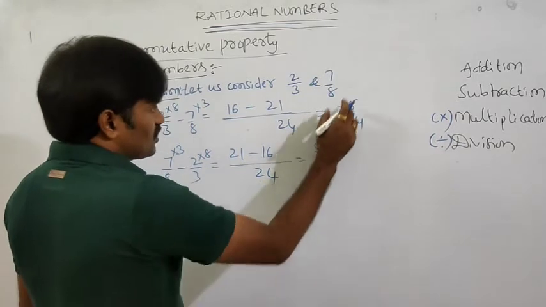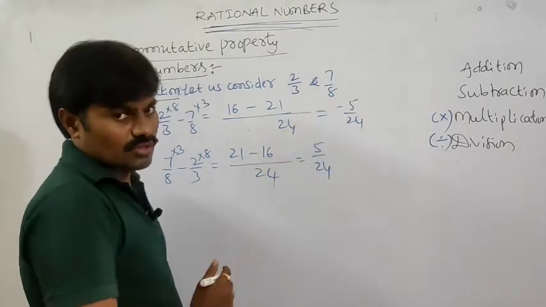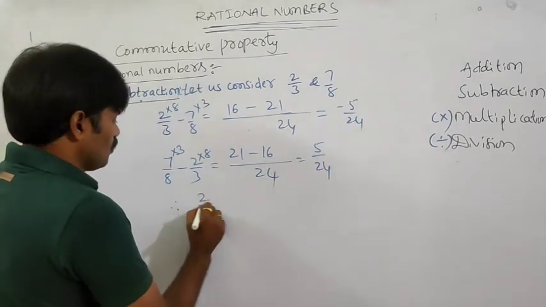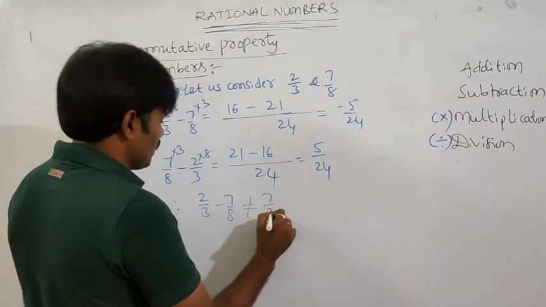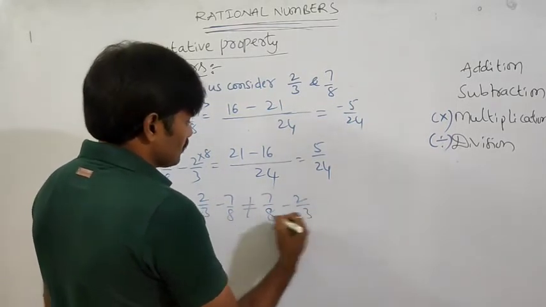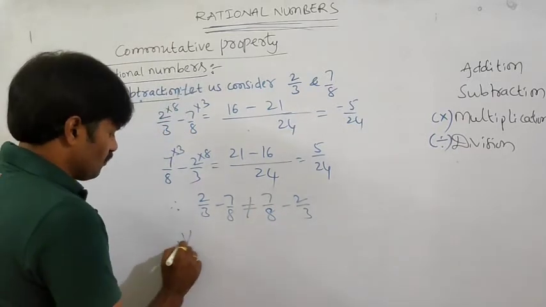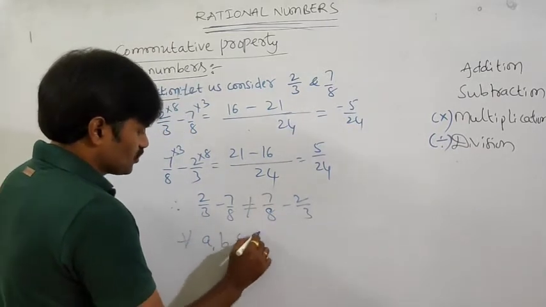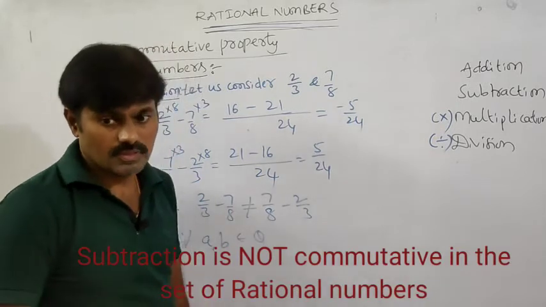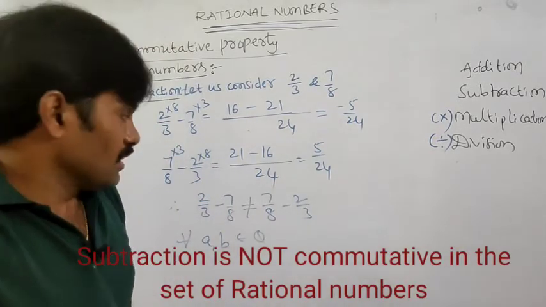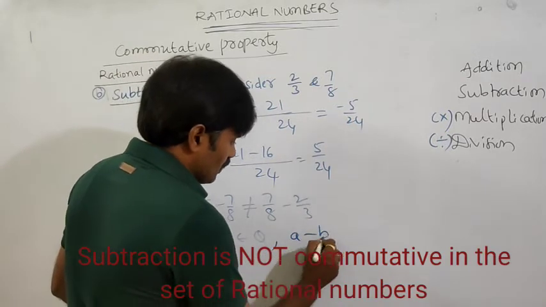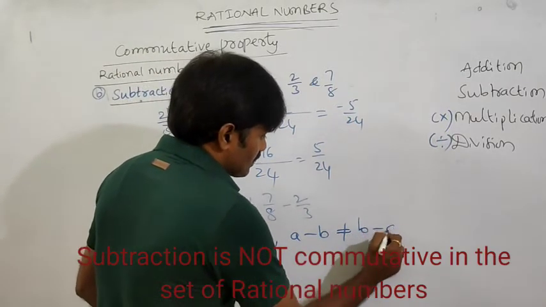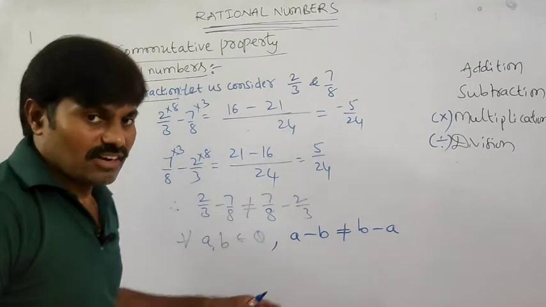Now compare these two results. Are they the same? No. Therefore 2 by 3 minus 7 by 8 is not equal to 7 by 8 minus 2 by 3. That means for all a comma b belongs to rational numbers, a minus b is not equal to b minus a. What is the meaning of it?